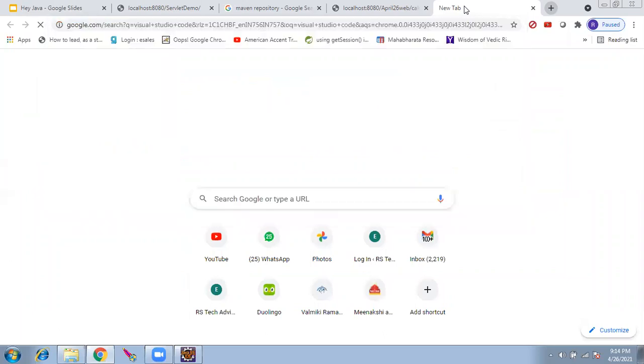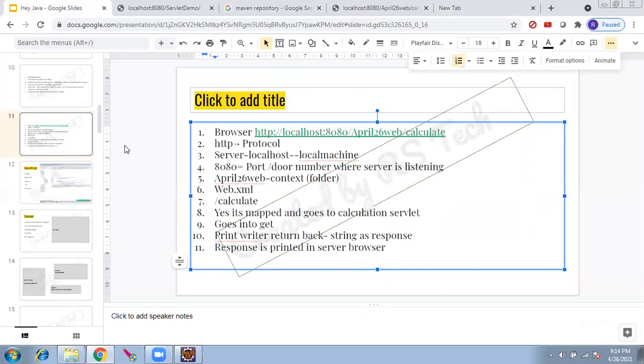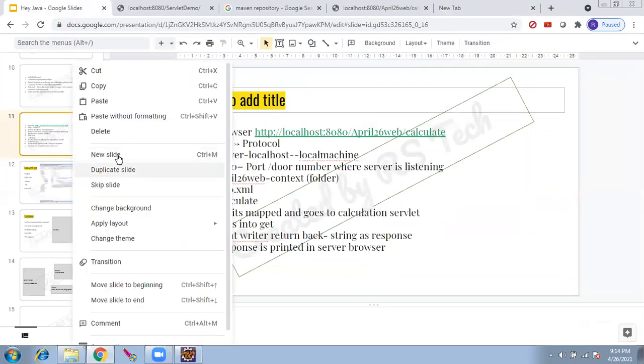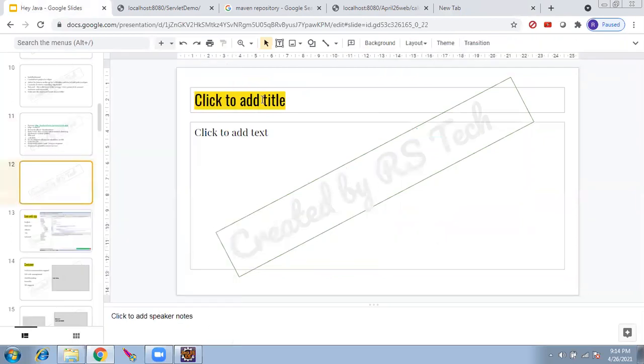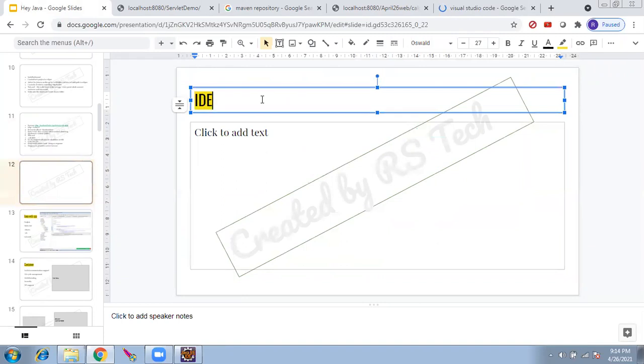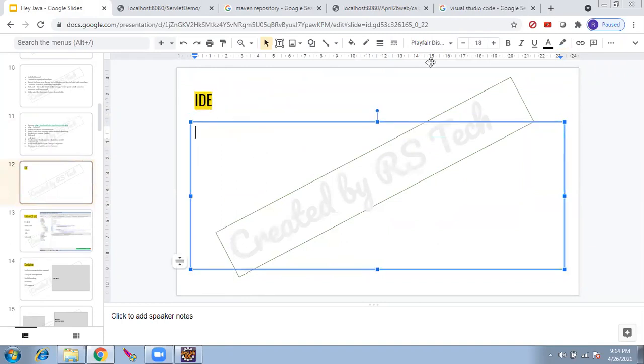Visual Studio Code is similar to Sublime. See, there are many ways of writing code. It is not mandatory that you should have Eclipse. For the IDEs for writing code, the basic one which I have used to write code is